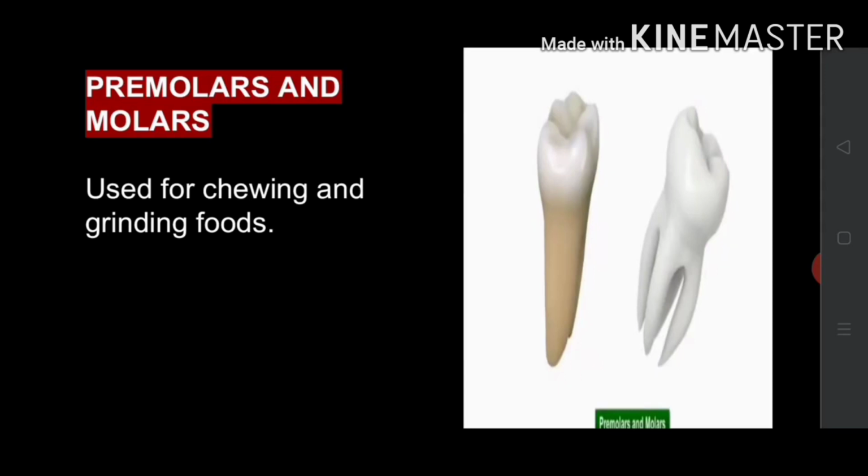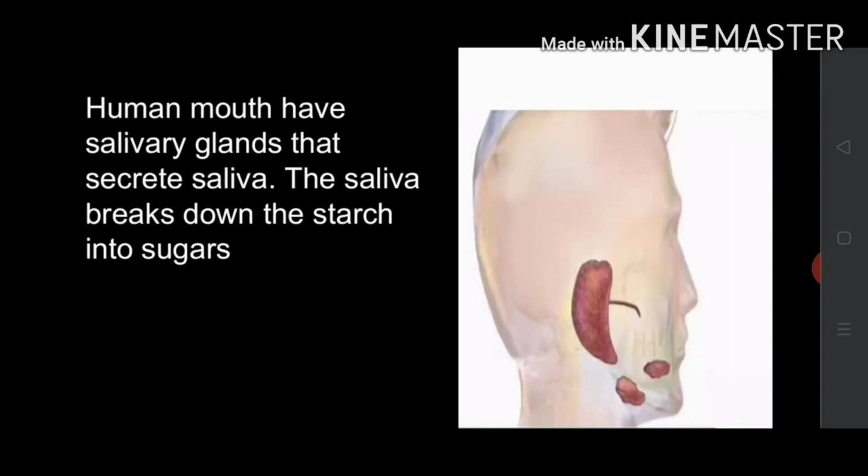These teeth are used for chewing and grinding food. The human mouth has salivary glands that secrete saliva. The saliva breaks down the starch into sugars.